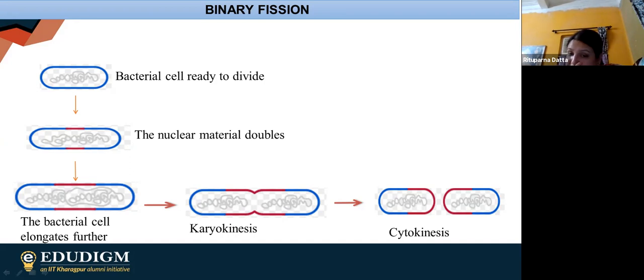And after this, finally, what is happening? Invagination or furrow is going to occur in case of the cytoplasm. You can easily find out that over here, this invagination or furrow is appearing. And they are going to the inner side. And finally, after going to the inner side, they are breaking this particular cell into two daughter cells. And this process is known as cytokinesis. So two things are mainly happening over there. So one is karyokinesis, another one is cytokinesis. And this is how the binary fission is actually going on in case of bacteria.